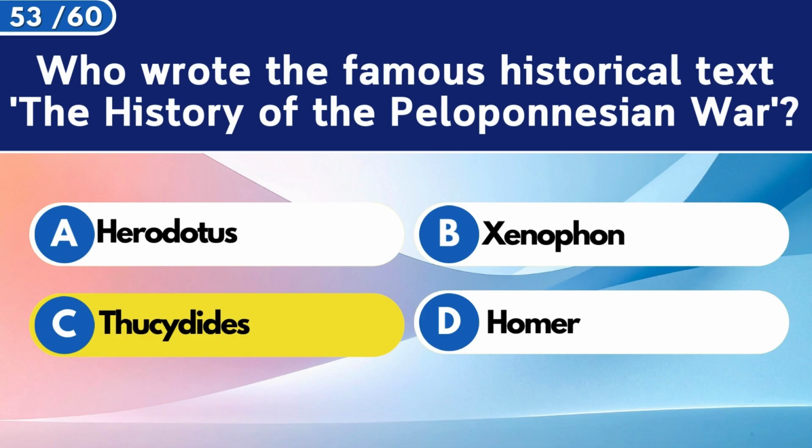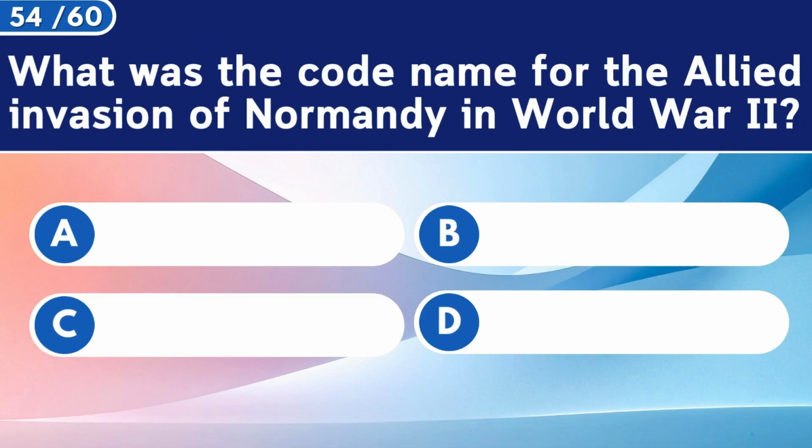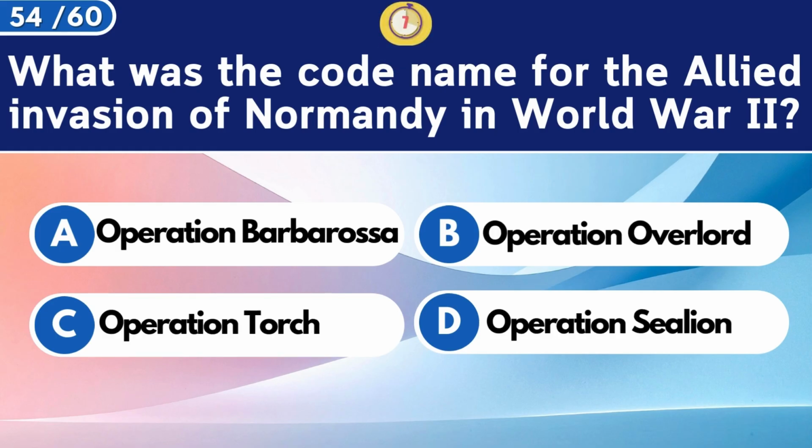Thucydides. What was the code name for the Allied invasion of Normandy in World War II? Operation Overlord.